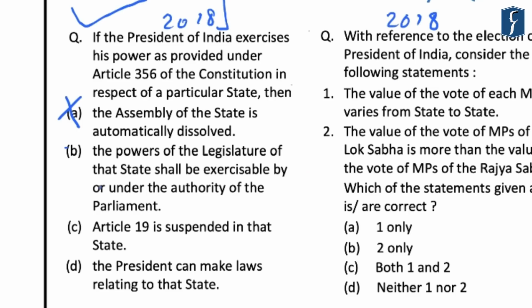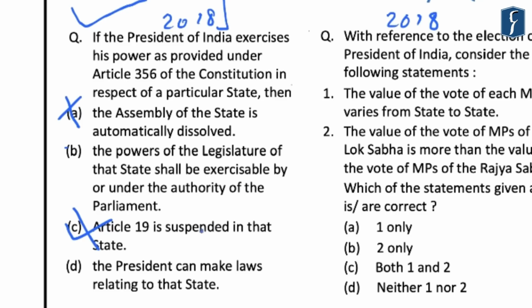Further, if you look at the third option, that is the C option, it talks about the suspension of Article 19, which is a fundamental right. However, in the case of President's rule, there is no restriction on the fundamental rights of the citizen, and hence you can eliminate this C option.